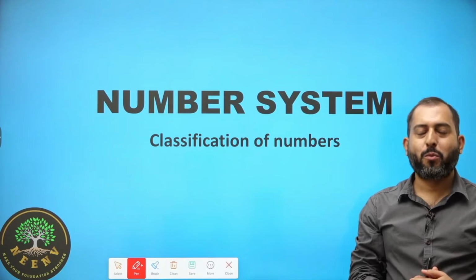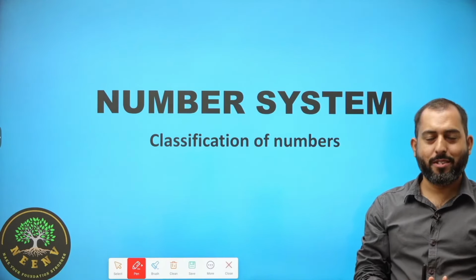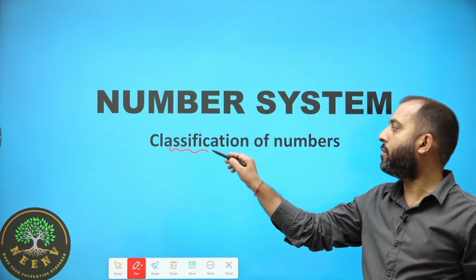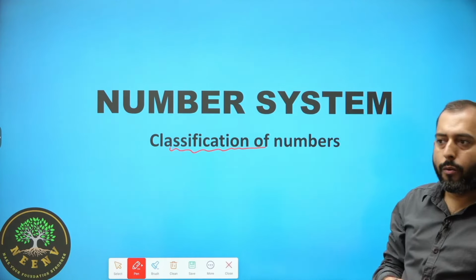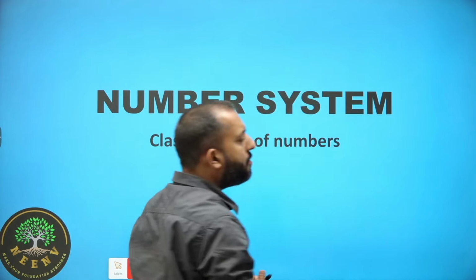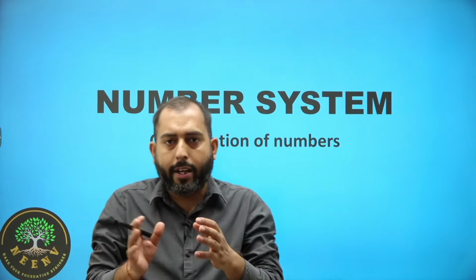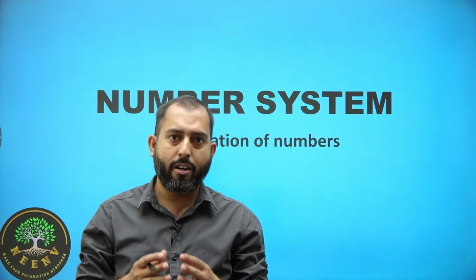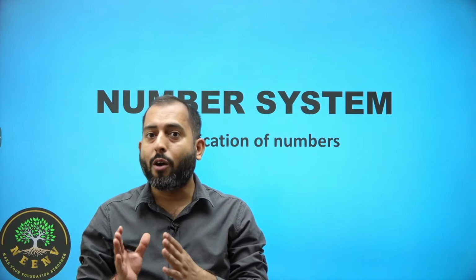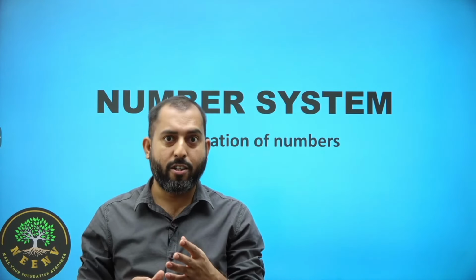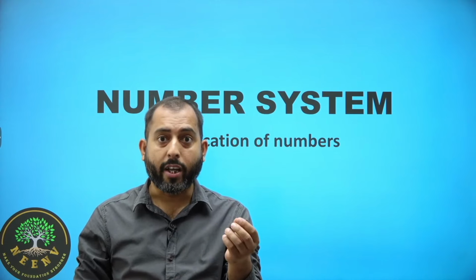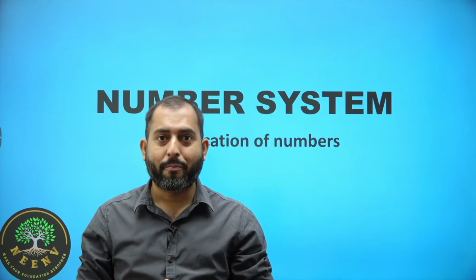Hello and welcome. We are discussing PYQs of number system and the theme is classification of numbers. Now we know that numbers are classified into a lot of categories. For example, natural numbers. What are they? All counting numbers are called natural numbers, like 1, 2, 3, 4 and so on.